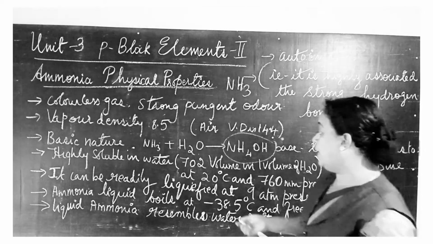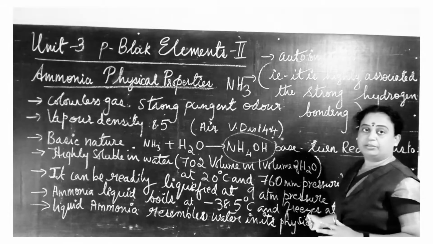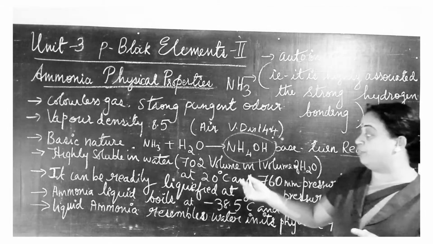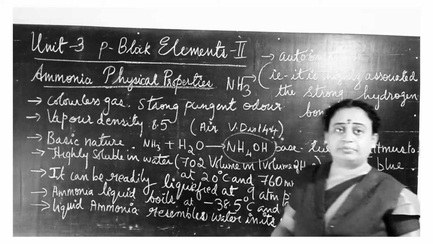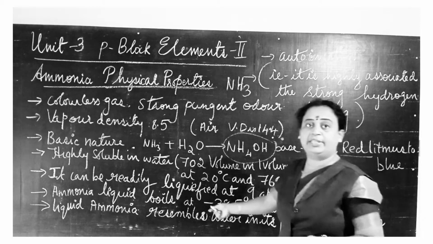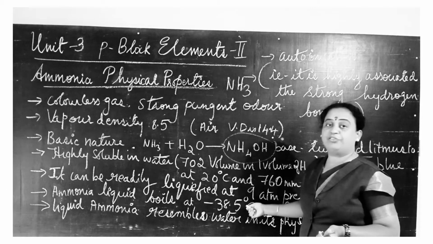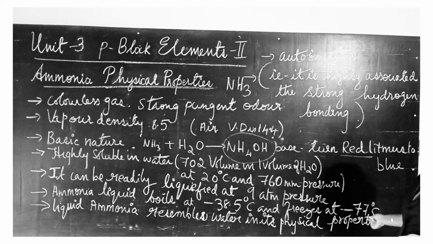It can also be easily liquefied at 9 atmospheric pressure. After liquefying, the boiling point of liquid ammonia is minus 38.5 degrees Celsius and the freezing point is minus 77 degrees Celsius.